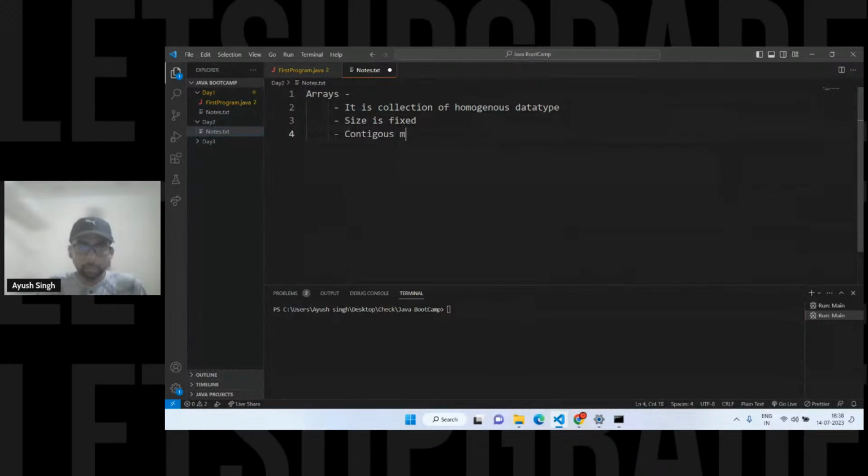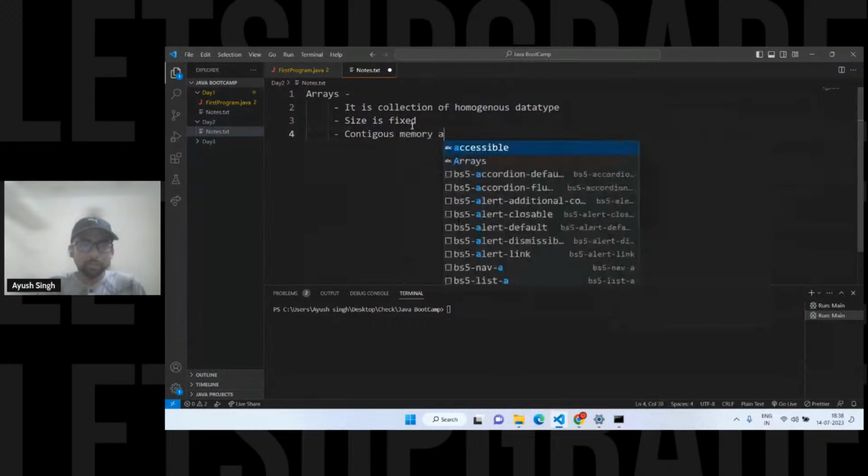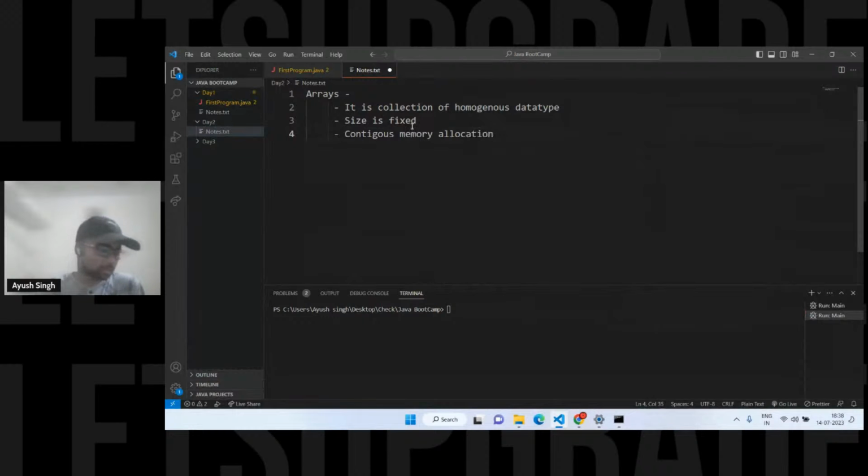Contiguous memory allocation. Okay. So can anyone tell me what is this contiguous memory allocation? What does this term mean? Do we have any significance of this term to the array, or is it just like the simple memory allocation we had with the variables or any other data structures? Is there any relevance of this term in here? Just in the chat box.